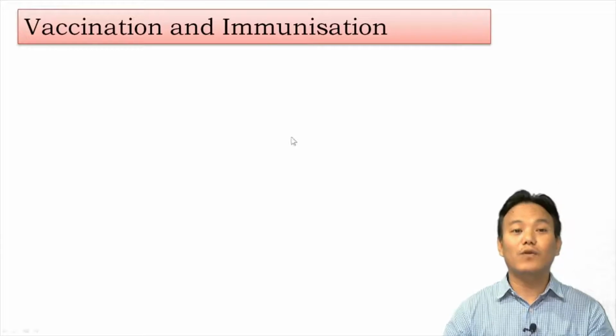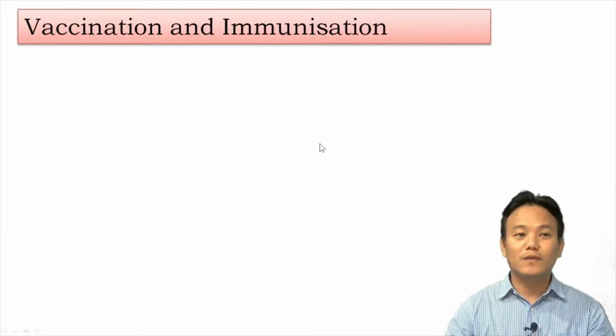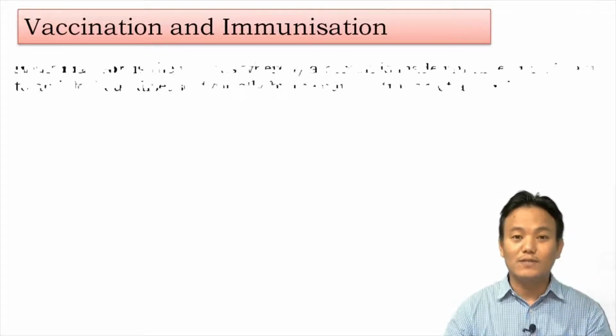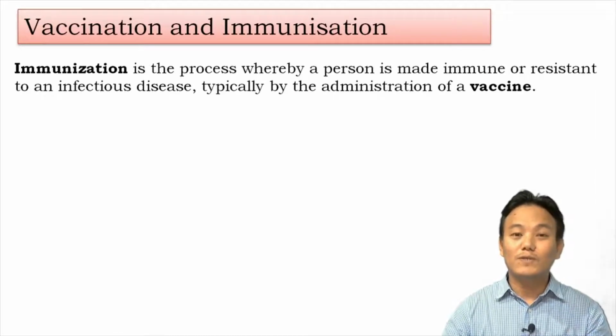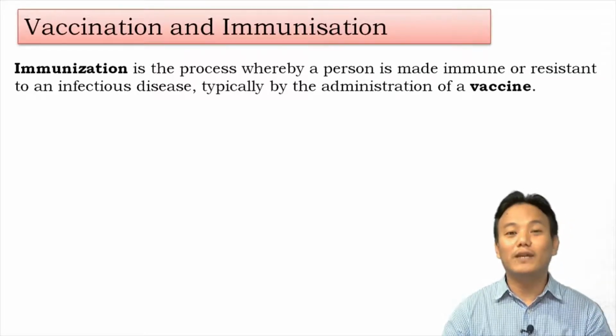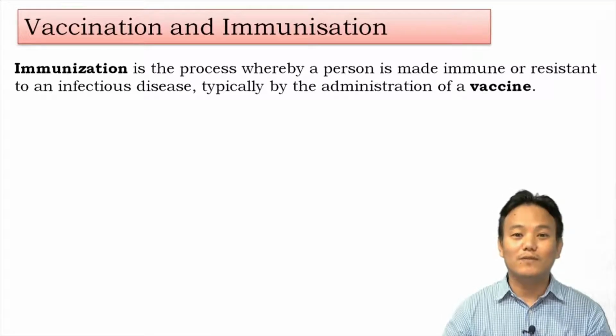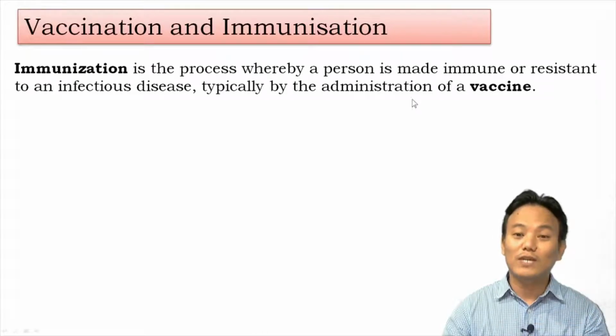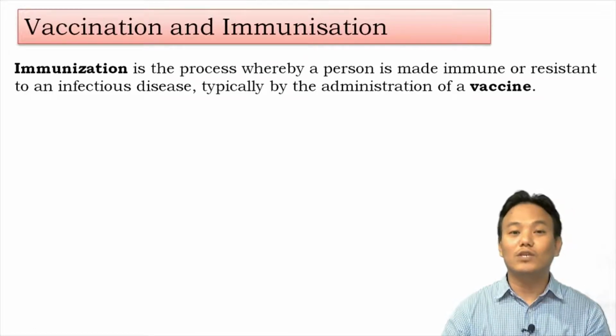So let us discuss vaccination and immunization. By looking at these two terms, it seems as if these two words can be used interchangeably. Right? But let us try to understand the difference between the two by looking at the definition of immunization. Immunization is the process whereby a person is made immune or resistant to an infectious disease, typically by administration of a vaccine. Right. So by vaccination, what we are trying to achieve is to make a person resistant to a particular disease. And that particular process is called immunization.